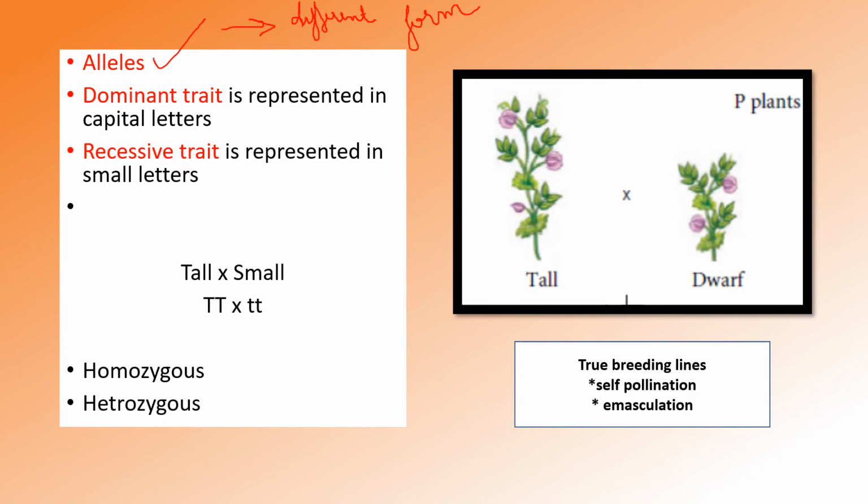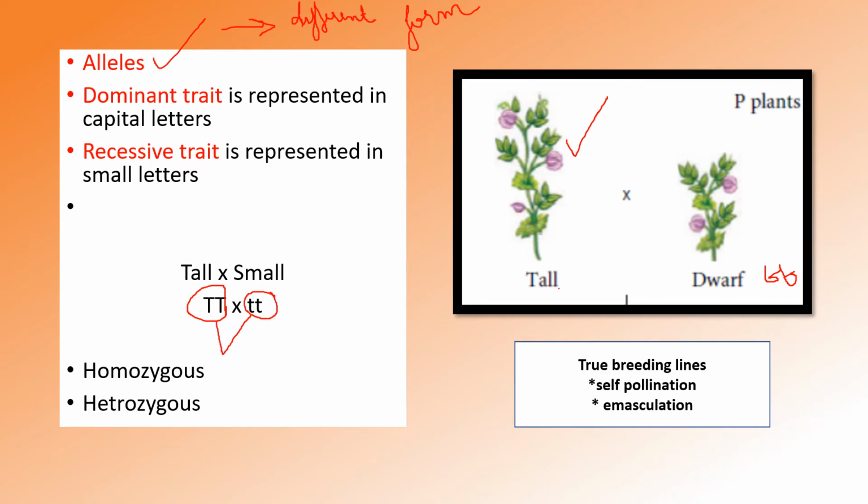Here you can see a plant with variation in height. One is a tall plant, the other one is dwarf or small. We use capital T and capital T for representing the tall condition in homozygous condition, and small t for dwarf, or a small sized plant.